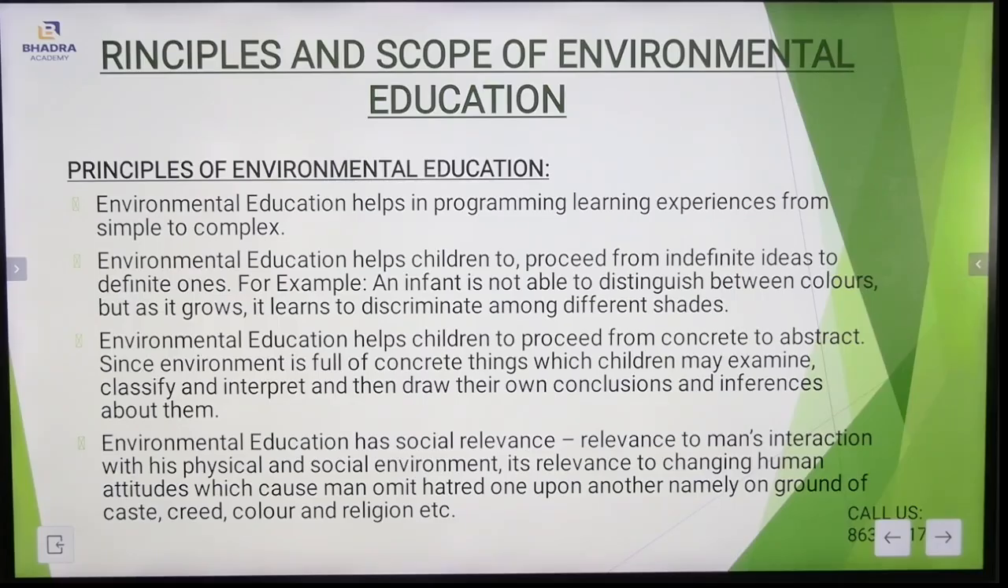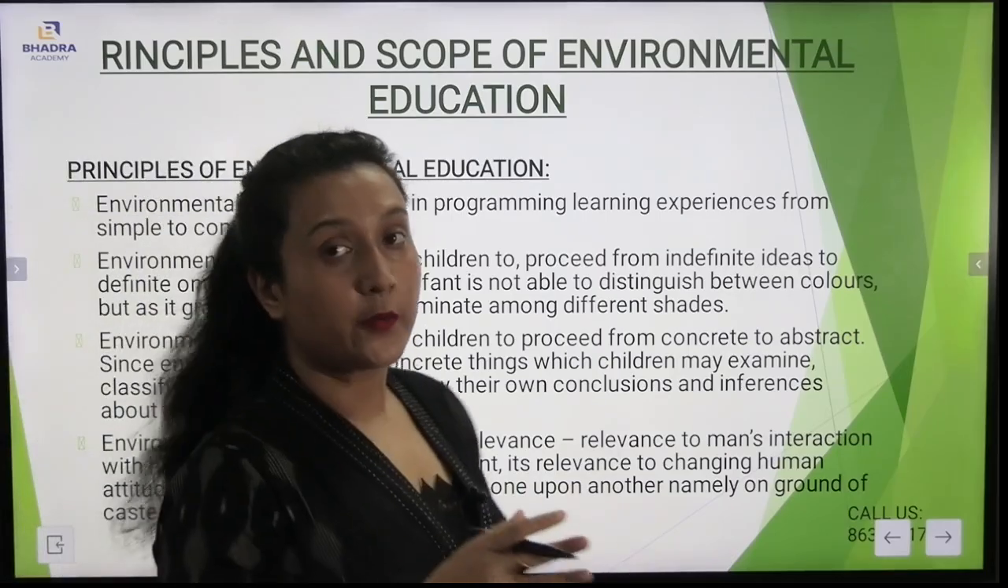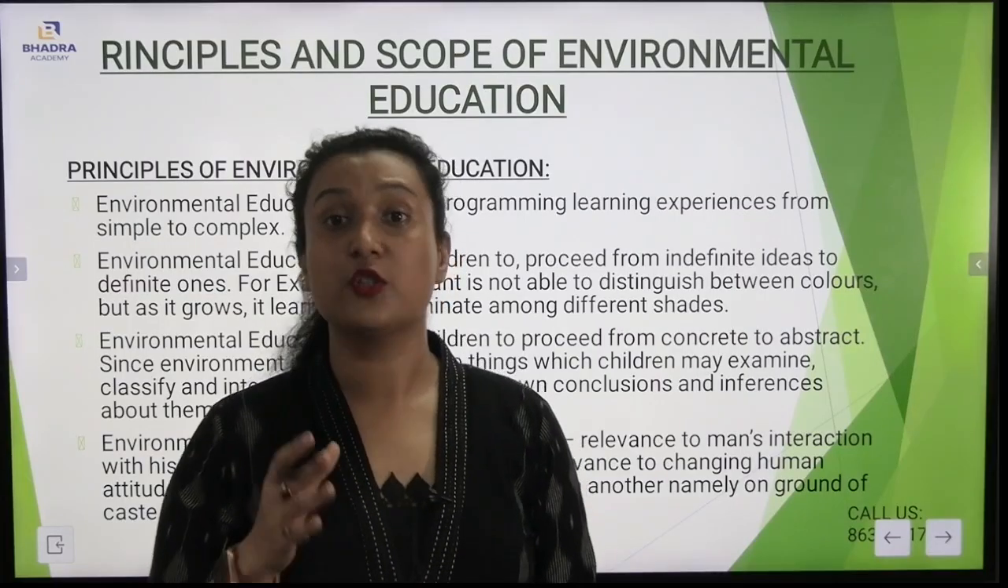Environmental education has social relevance to man's interaction with his physical and social environment. It relates to changing human attitudes which cause man to omit hatred upon one another, namely on grounds of caste, creed, color, religion, etc. Now, if I talk about environmental education, it teaches us to have a social relevance.